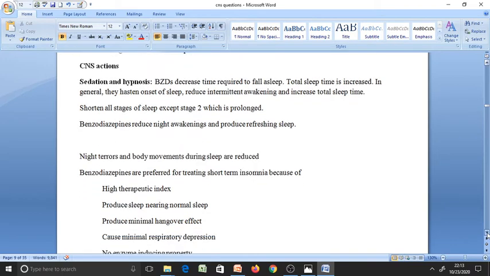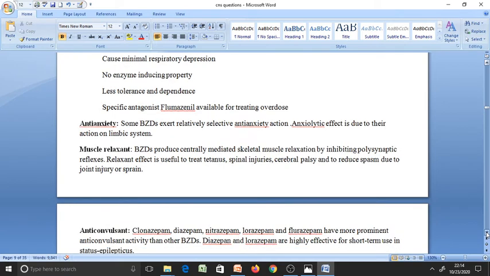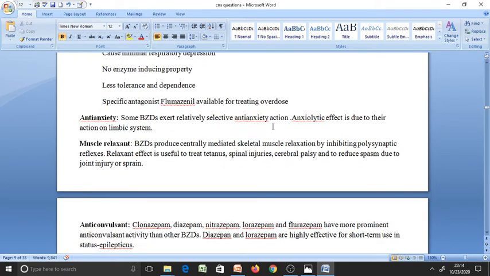If you are taking benzodiazepines, they have a high therapeutic index. They produce sleep nearing normal sleep. They produce minimal hangover effect, cause minimal respiratory depression, and have no enzyme inducing property. They produce less tolerance and dependence, and a specific antagonist, flumazenil, is available for treating overdose. Because of these advantages, we are using benzodiazepines for insomnia. The next pharmacological action is its anti-anxiety action. This action is because of its action on the limbic system.